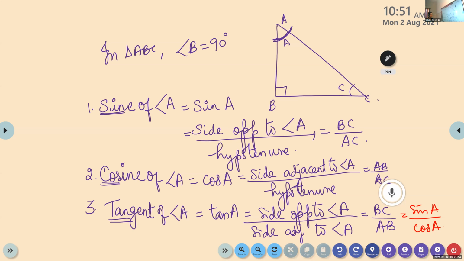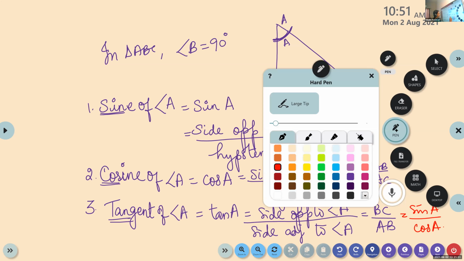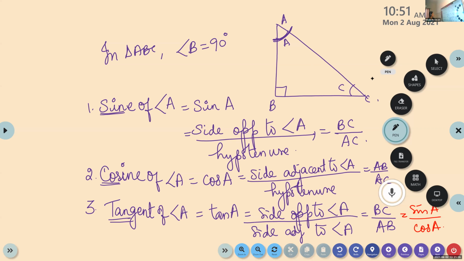So, one more formula we have here. Tangent of angle A, we denote it as tan A, which is equivalent to side opposite to angle A by side adjacent to angle A, which is the same as sin A by cos A.